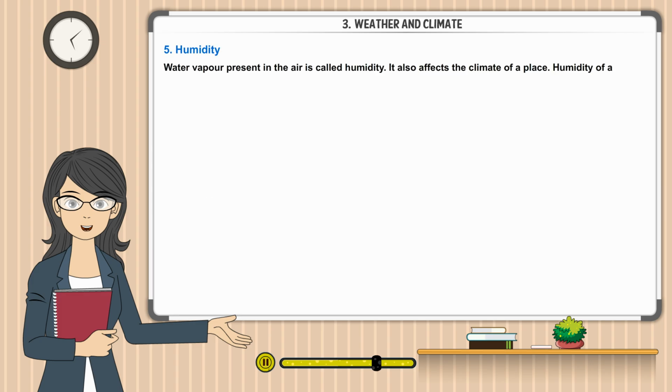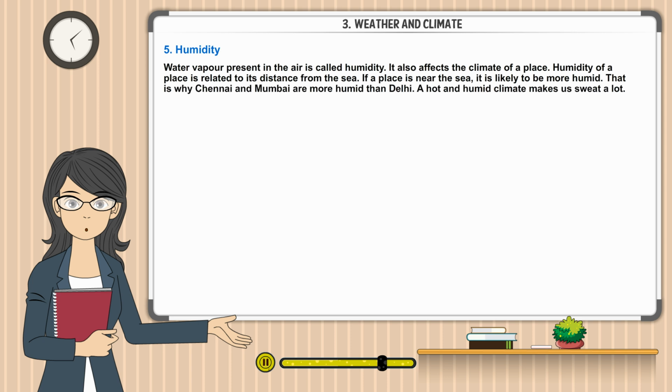Humidity. Water vapor present in the air is called humidity. It also affects the climate of a place. Humidity of a place is related to its distance from the sea. If a place is near the sea, it is likely to be more humid. That is why Chennai and Mumbai are more humid than Delhi. A hot and humid climate makes us sweat a lot.